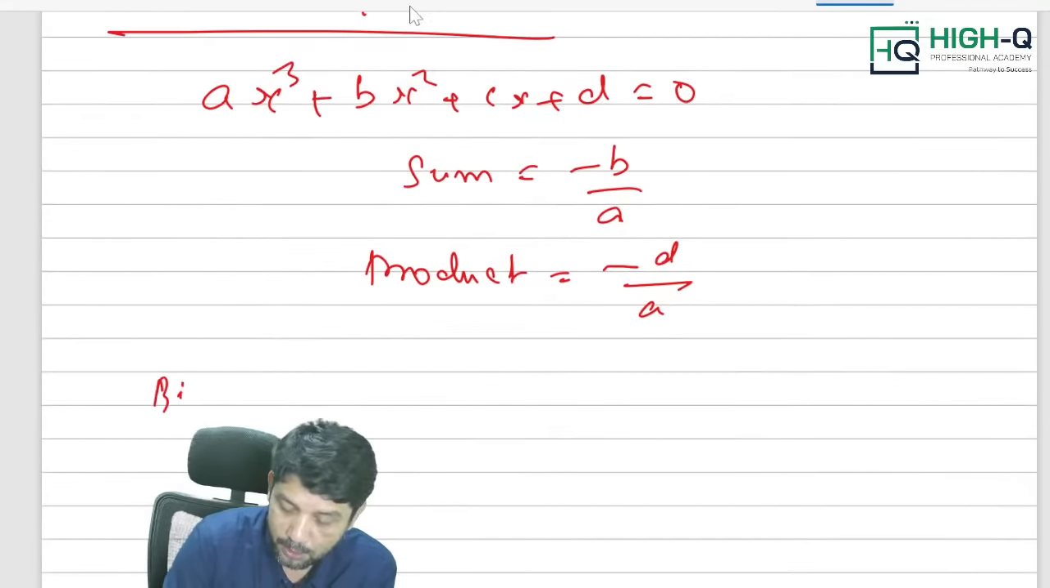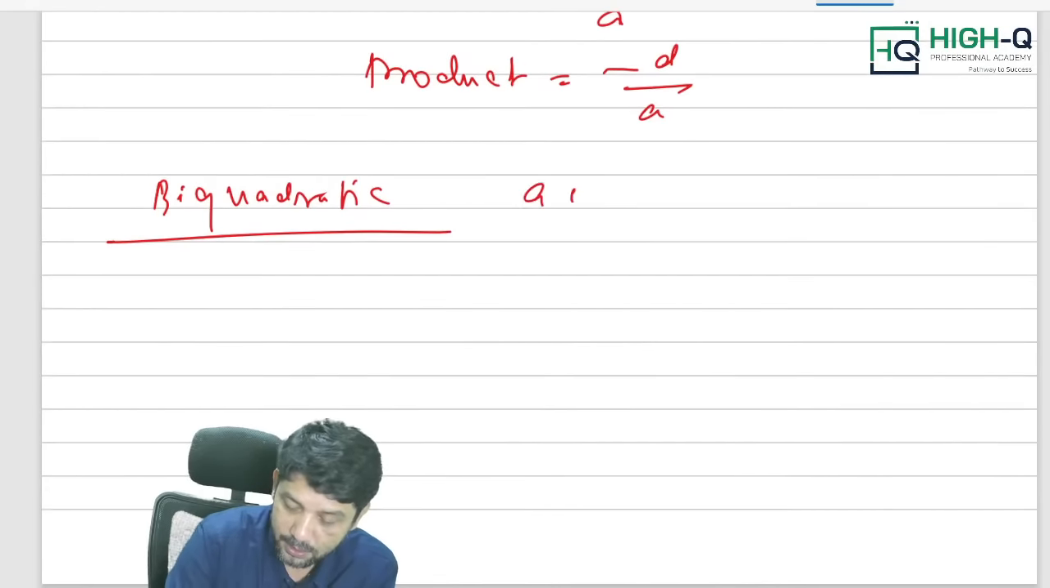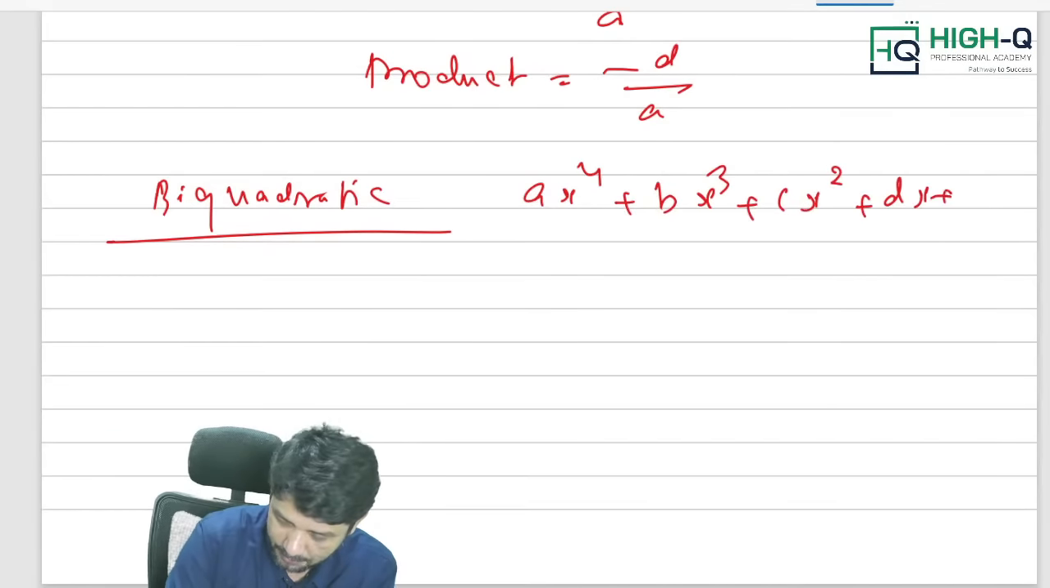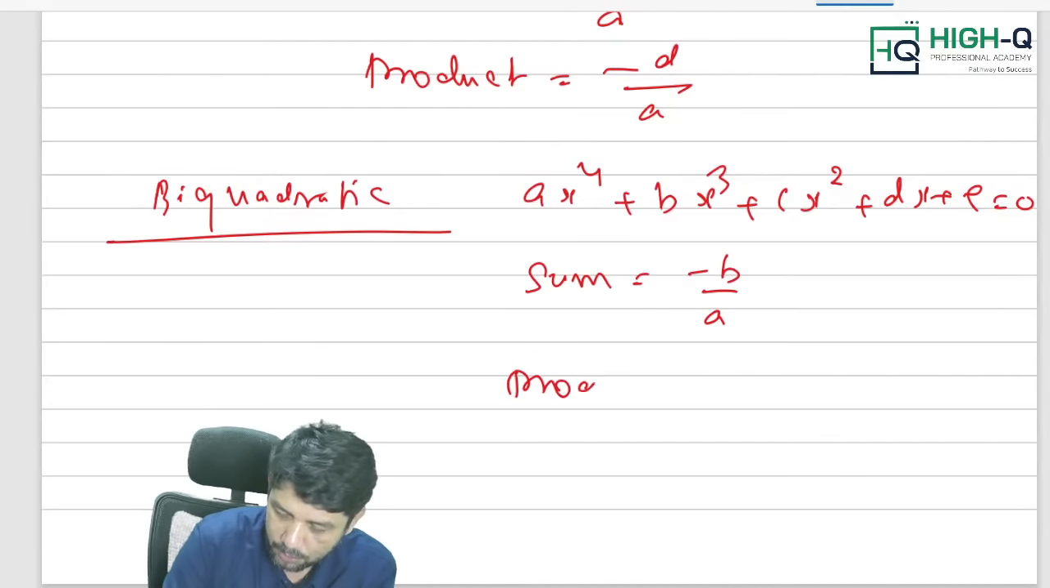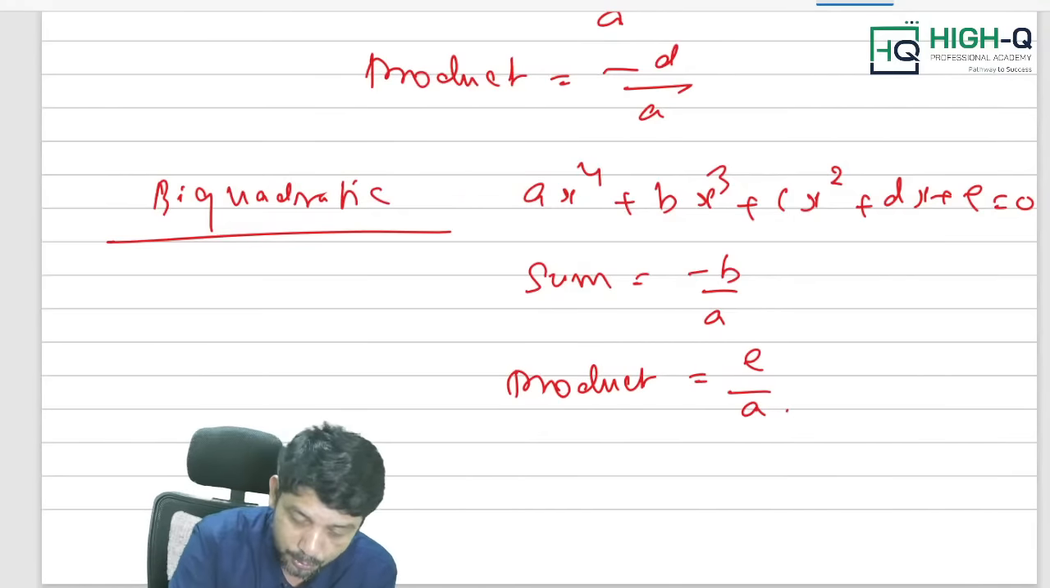For biquadratic equation. Sir, what is biquadratic equation, sir? ax power 4 plus bx cube plus cx square plus dx plus e equal to 0. What is sum of roots? Minus b by a. What is product of roots? e by a. Is that right, my dear? Sir, what exactly we can, how to apply, sir? I'll show you, my dear, how to apply.